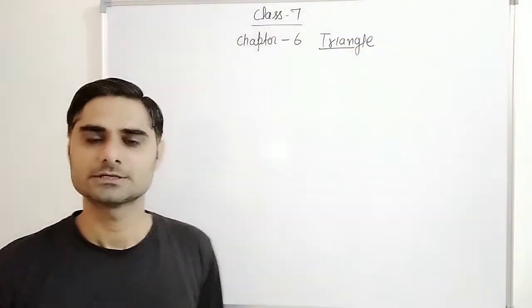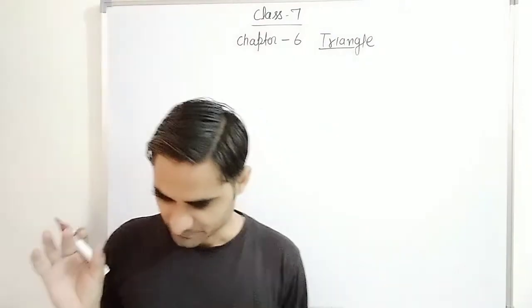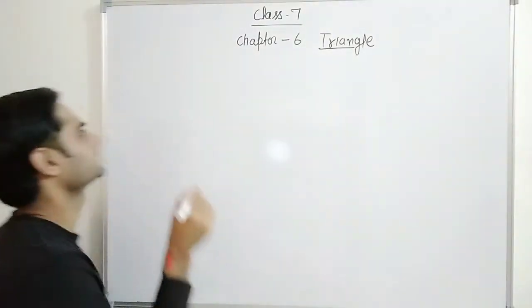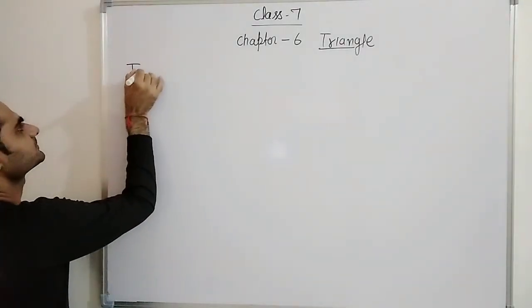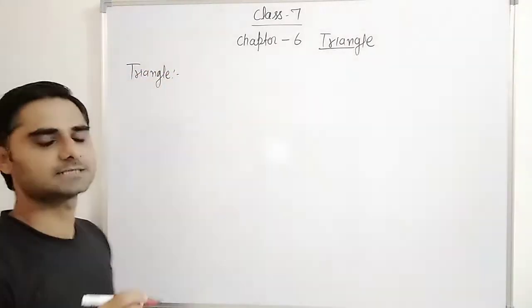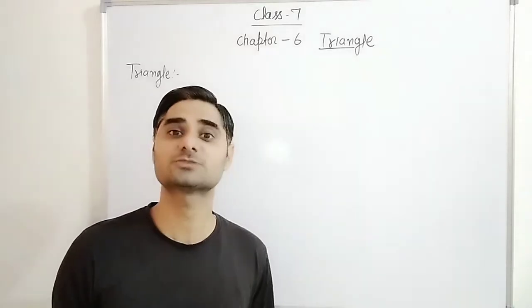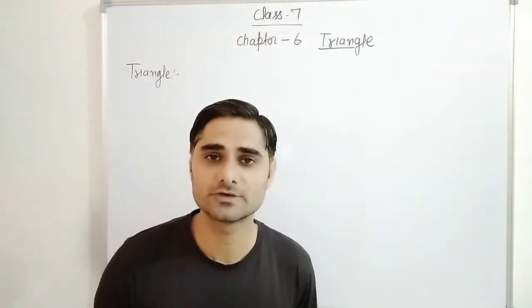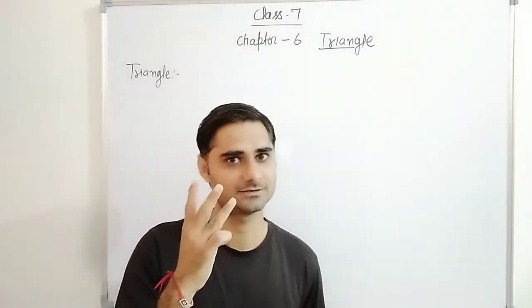Chapter number 6 is triangle. First of all, what is triangle? Triangle means a polygon, or first, polygon you can say, a closed figure of 3 sides, right?